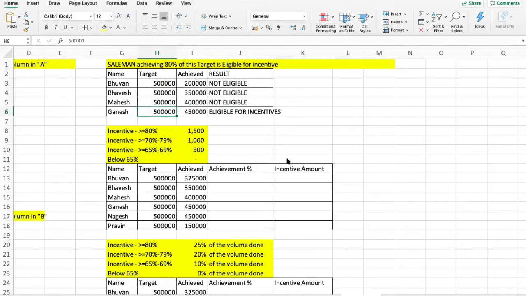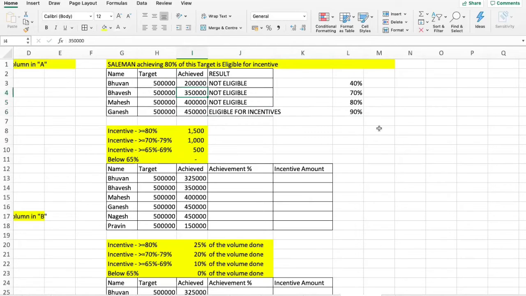Only one single person is eligible for incentive. Now let's check whether this IF formula is working properly. For that, we'll simply calculate the percentage. Copy this, paste it, and I say percentage. Great. So Bhuvan has only achieved 40% of his target. Avesh has achieved 70%. Mahesh has achieved 80%, and the only person who has overachieved 80% is Ganesh. That's the reason he's eligible for incentive.